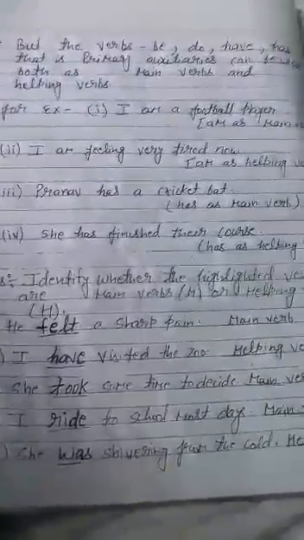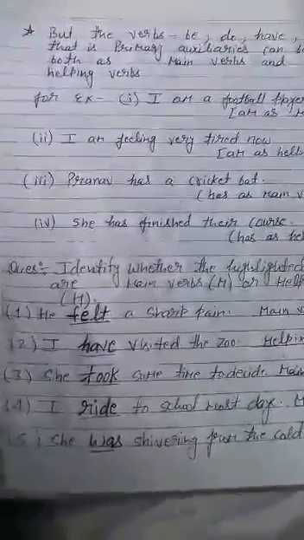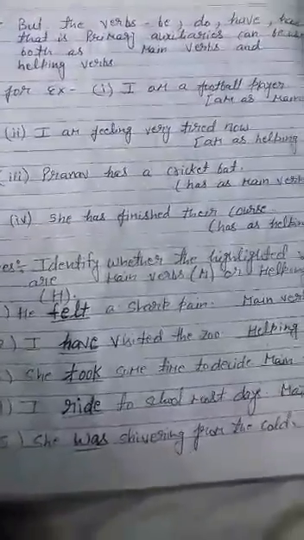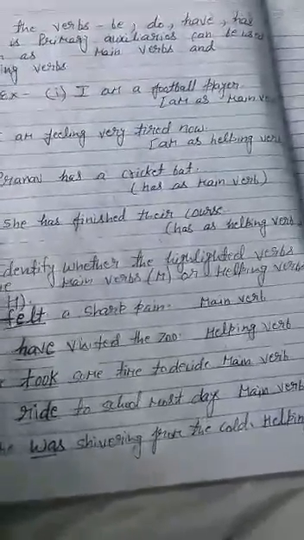I hope you can identify felt is a main verb. Now we move forward. The second one is I have visited the zoo. Here have is used as helping verb, that I write in the given space.